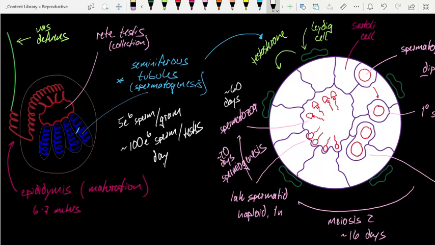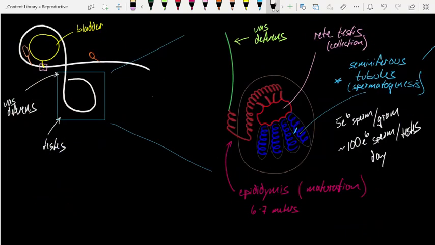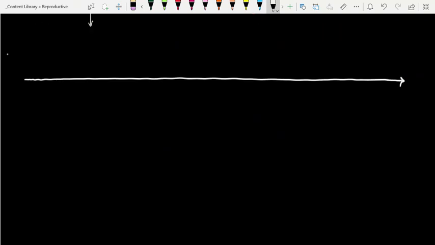All right, so now that we've got sperm creation, let's take a step back and finish the journey. If we come back to our image of male anatomy, let's take this structure and straighten it out, starting with the vas deferens. We start on this end with the vas deferens, and we first encounter the paired glands called the seminal vesicles. We stated earlier that this provides the bulk of the ejaculate, about 60% of the total ejaculate by volume.